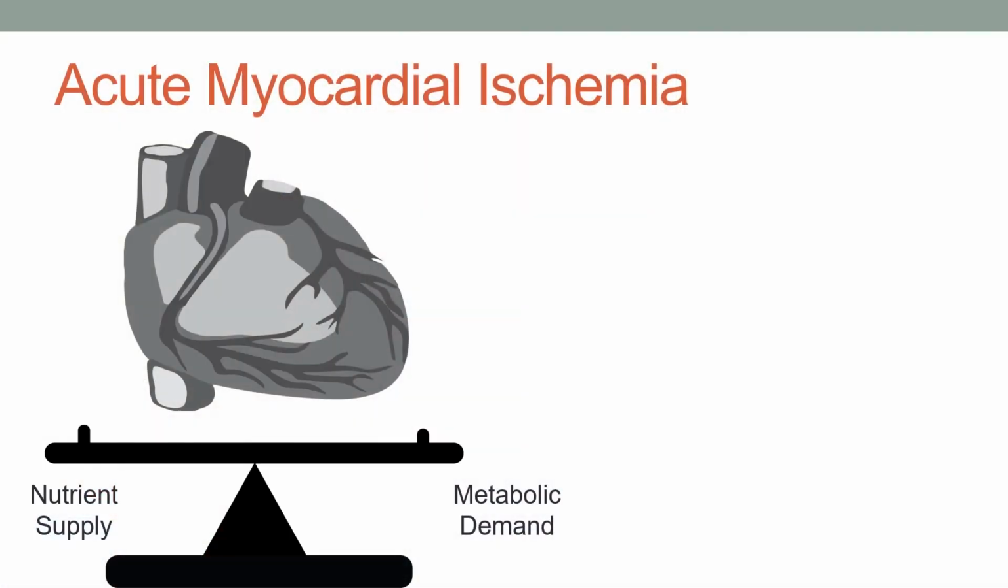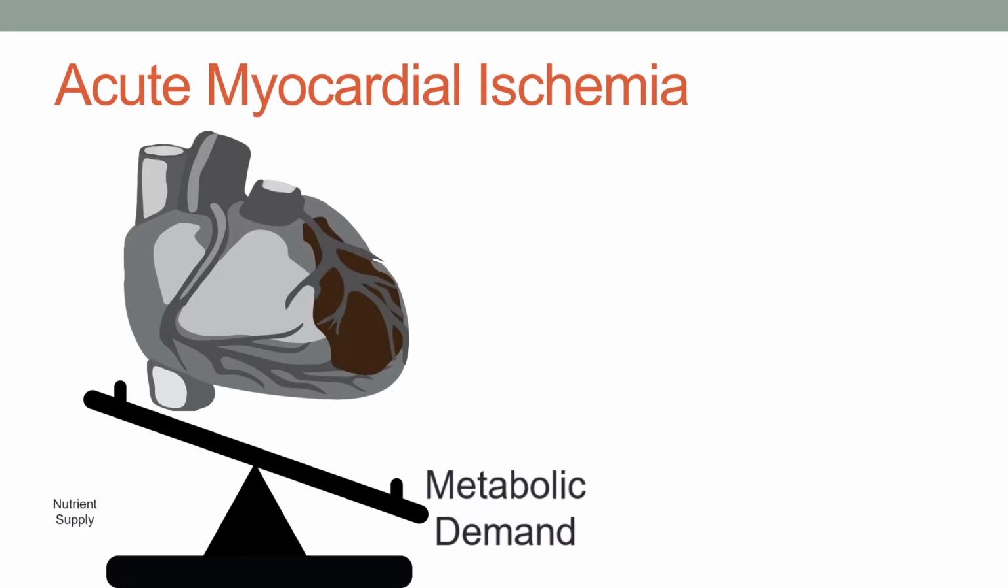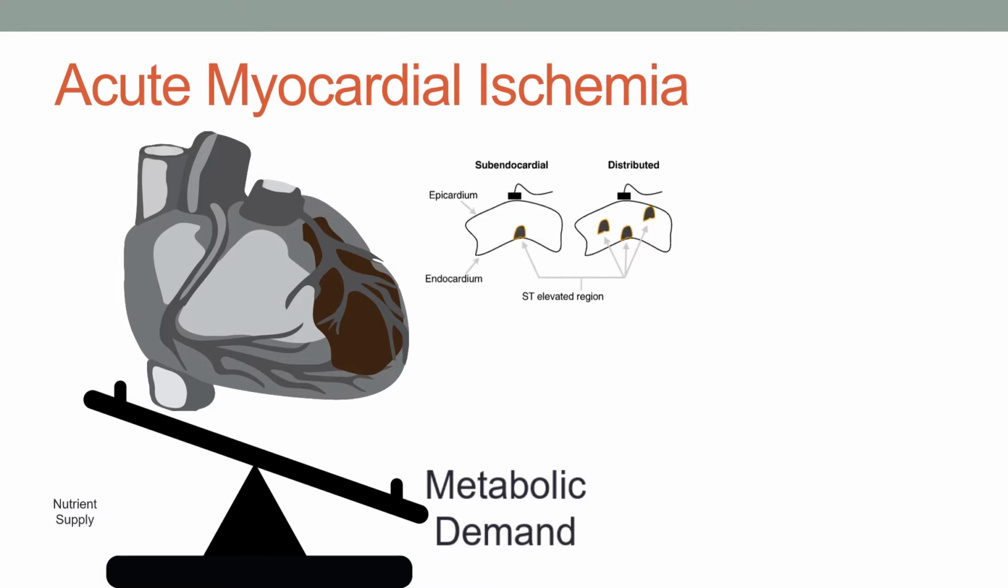Acute myocardial ischemia is a dynamic and complex phenomenon that is known to be highly arrhythmogenic in the early phases. It is a major culprit in sudden cardiac death. Ischemia occurs when the metabolic demand of the cardiac tissue outstrips the nutrients supplied by the coronary vasculature.